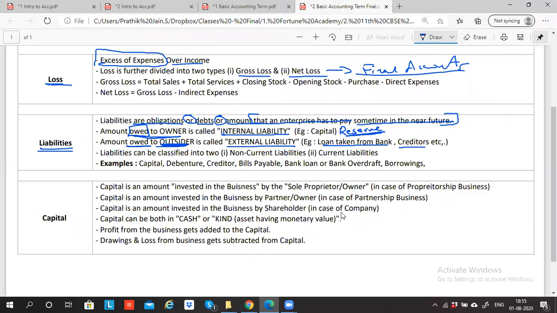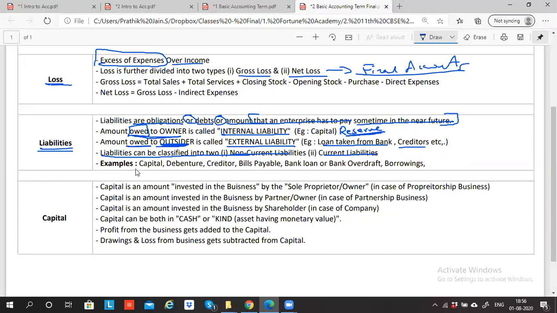Are you able to understand? Yes, sir. Liability is further classified into non-current liabilities and current liabilities. This is something which is not required as of now, so I'm skipping it. Maybe sometime in between I'll get an opportunity to explain. This is a concept which you'll understand much better in 12th standard. I don't want to give too much information, because you'll get confused. So skip this portion as of now.